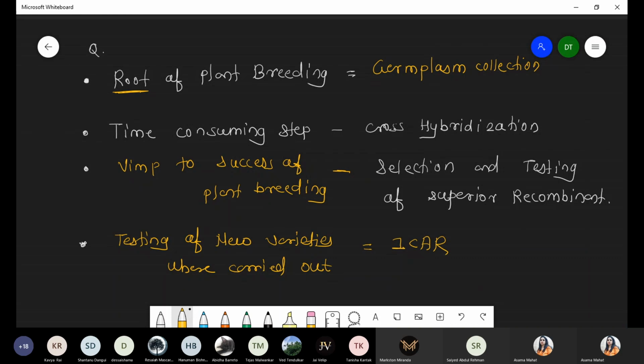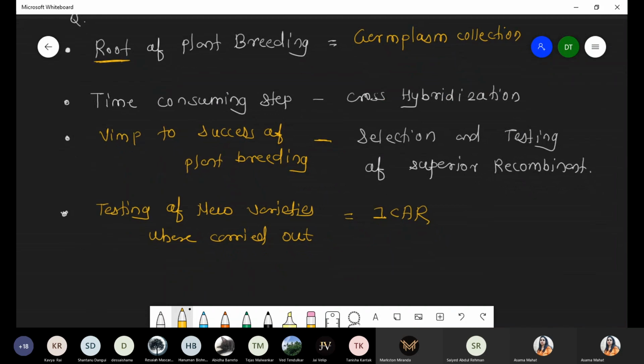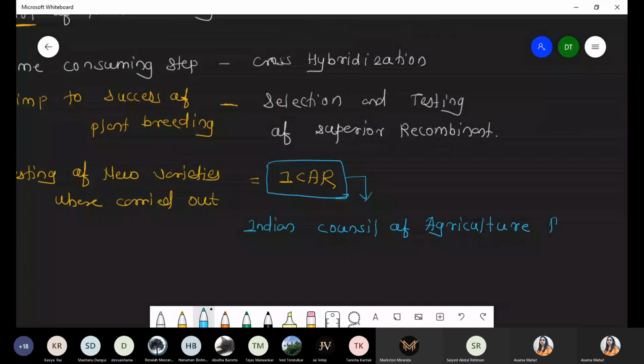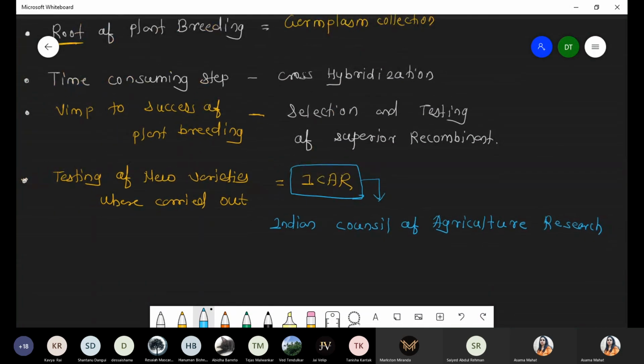Wherever in India a new variety is made, even if it is made in Goa, you have to give it to ICAR for testing. ICAR stands for Indian Council of Agricultural Research. Whatever the new species, before commercialization you have to send it to ICAR. All the testing of that new variety is carried out in ICAR, the Indian Council of Agricultural Research. Got it? Done?